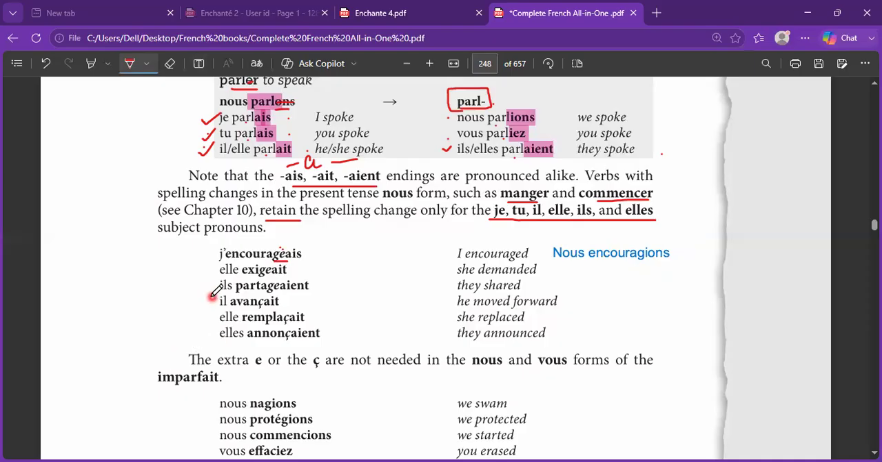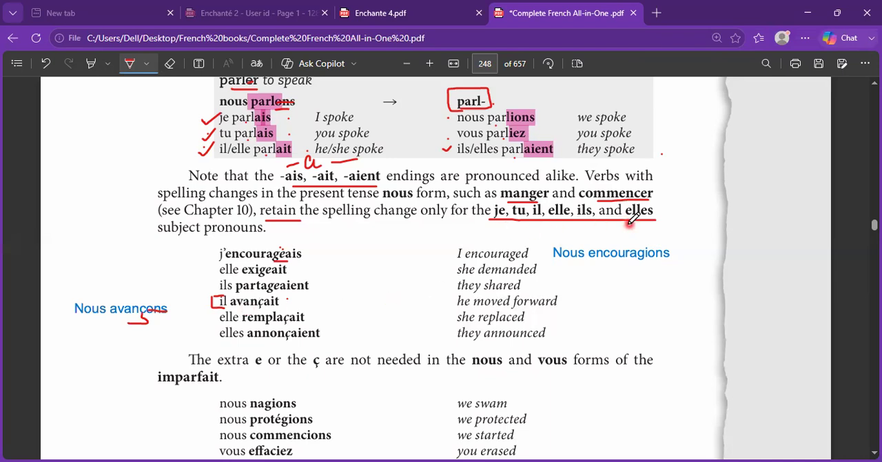Similarly, for CER verbs, we used to put a cédille at nous and ils. The same rule will follow. If you drop ONS, let's say this is the verb avancer. In the present tense, it will become nous avançons. And to keep the soft sound, we needed to put a cédille over here. In order to make the imparfait, we simply drop ONS. Now we have this spelling retained everywhere.